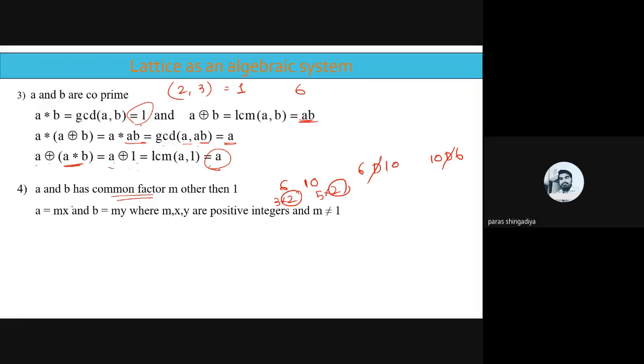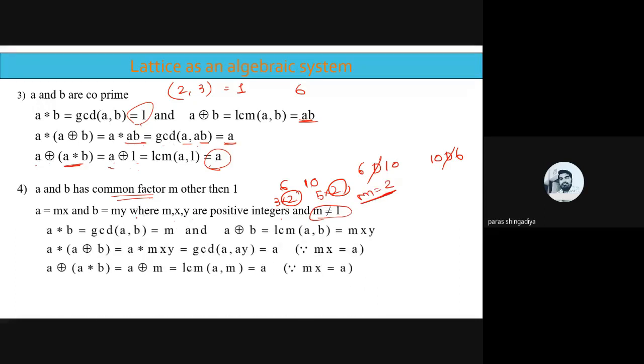So here A can be written as m into x. Here 6 is 3 into 2, and B can be written as m into y, meaning 10 can be written as 5 into 2. So what is the common factor? The value of m is common, 2 is the common factor here, and x and y are different. So m, x, y are positive integers where m is not equal to 1. Here m is equal to 2. Clear? So what is the GCD of A, B?